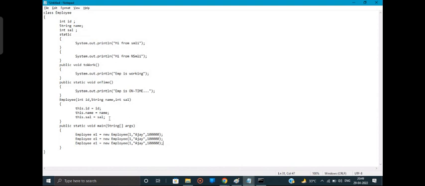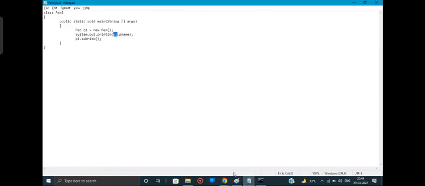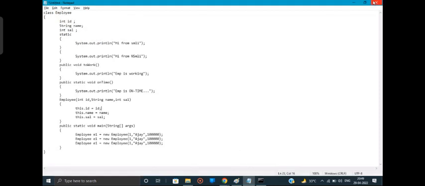Earlier we saw one example. I hope you remember. Or should I show you that example only? You'll get confused. Just a second.